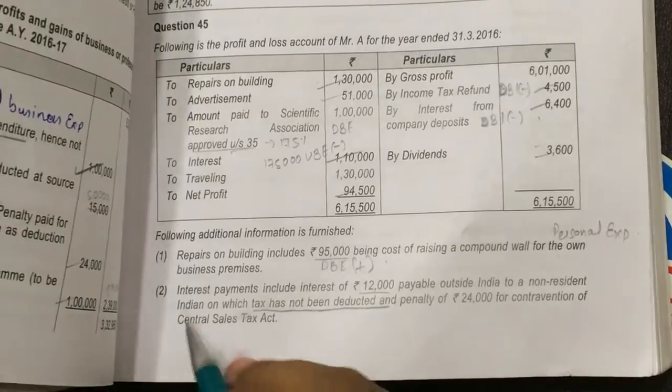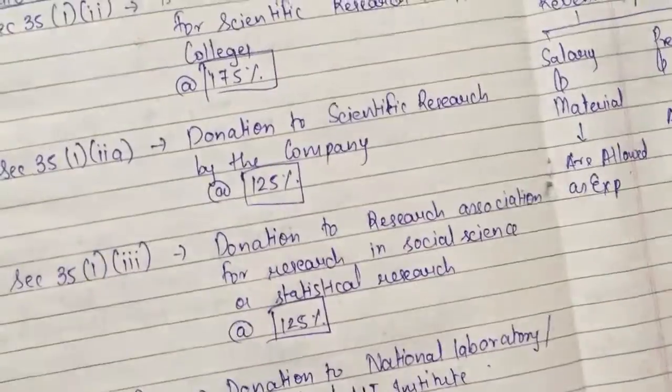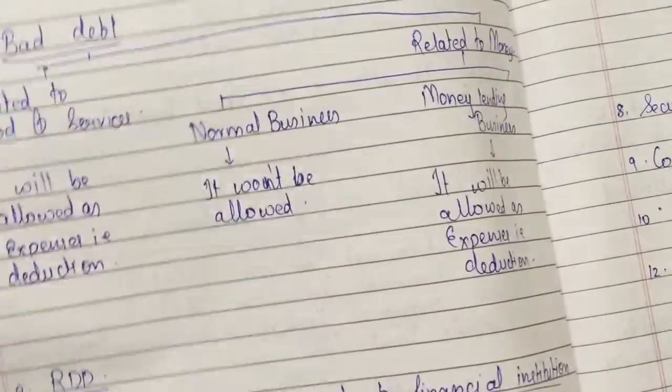Rupees 24,000 for contravention of Central Sales Tax Act. I hope you remember section 37. I taught you all this part over there.